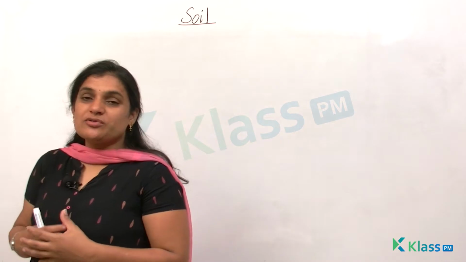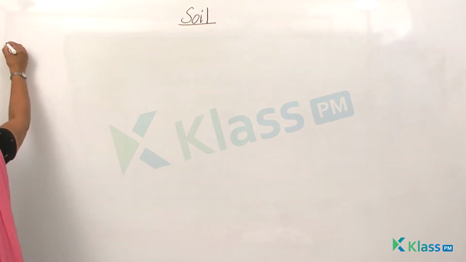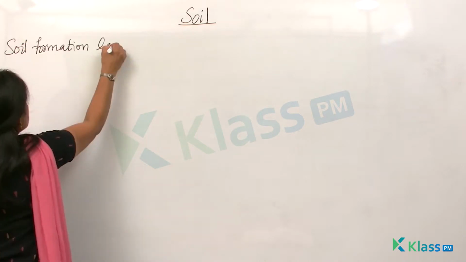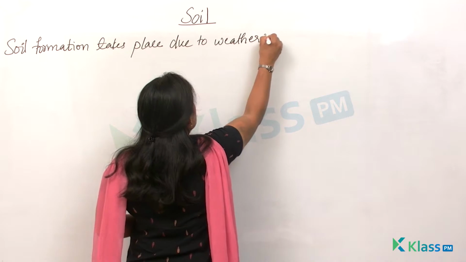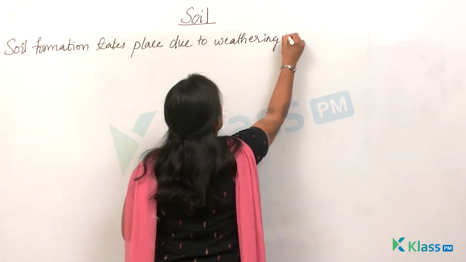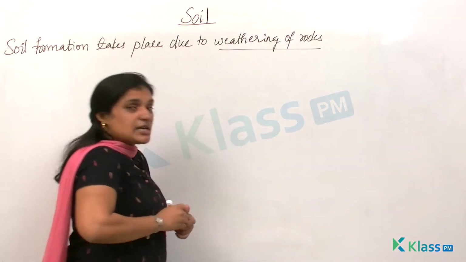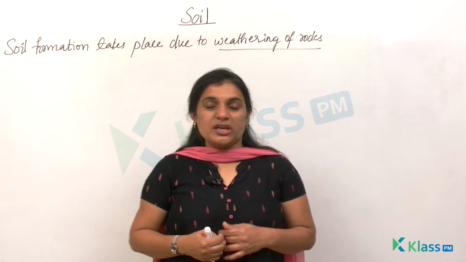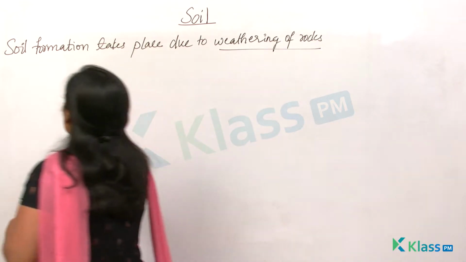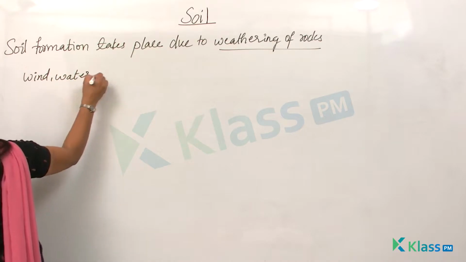We have been studying since ages that the soil is formed by weathering of rocks. Now, what do you mean by weathering of rocks? Soil formation takes place due to weathering of rocks. Now, there comes a question: what do you mean by weathering of rocks? So, weathering of rocks is when the surface of the rocks is affected or eaten away by the action of components like wind, water, heat.